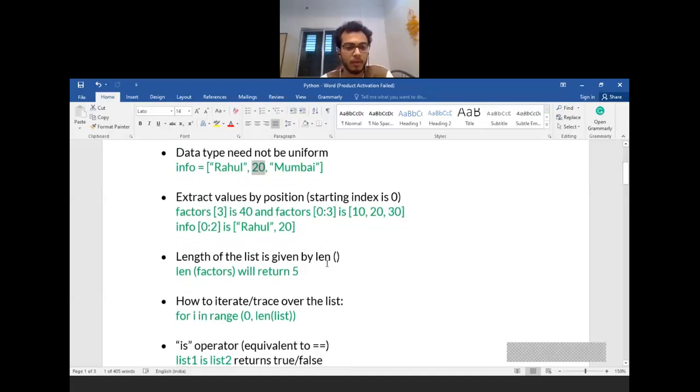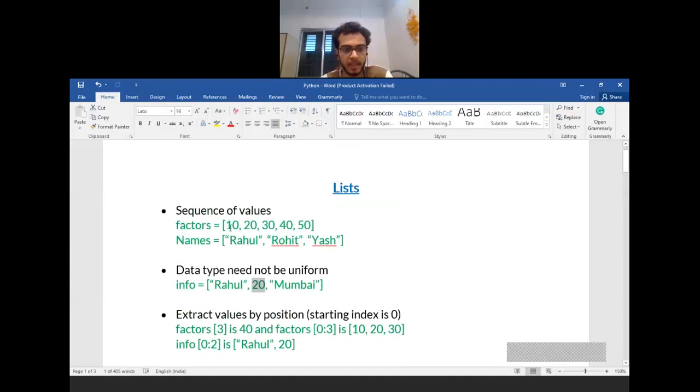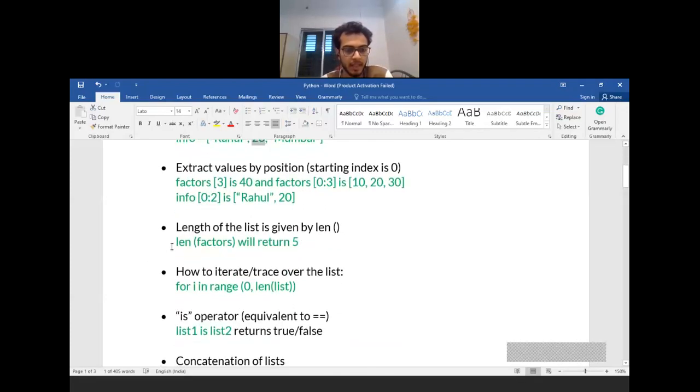Then if I want to know the length of my list, let's say factors, here the length is 5. If I want to know that from a function, I can use the len function, passing the list inside as a parameter. So len(factors) will return 5. That can also be stored in a name by writing on the LHS, let's say L equal to len(factors). L will have the value 5.